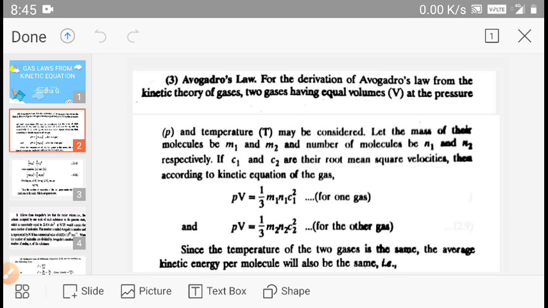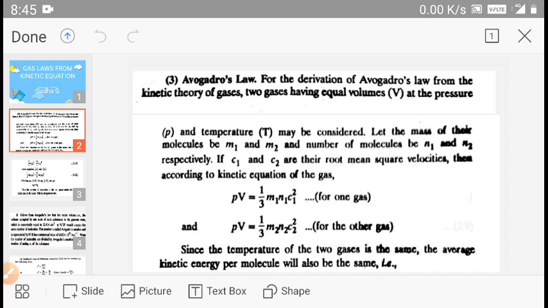Now, applying these conditions according to the kinetic theory, the derived equation is PV equals 1 by 3 mnc square. Therefore, for the first gas, PV is equal to 1 by 3 m1 n1 c1 square, and for the second gas, PV is equal to 1 by 3 m2 n2 c2 square.